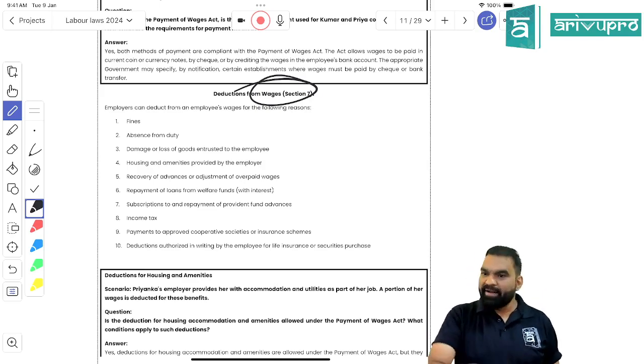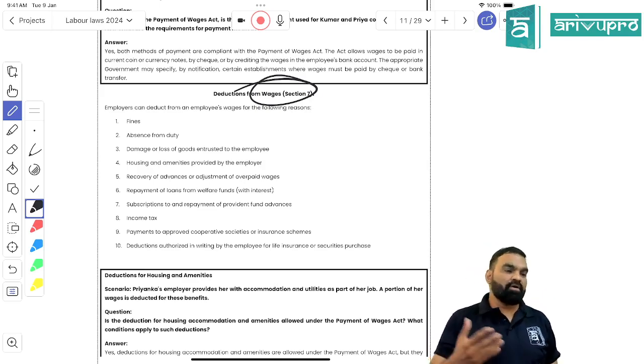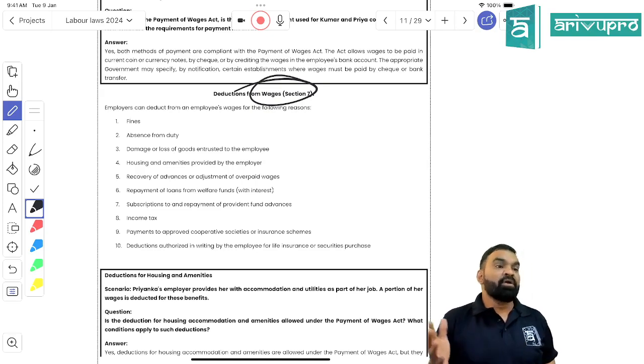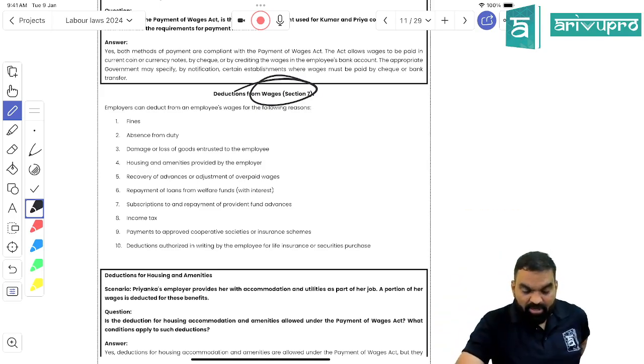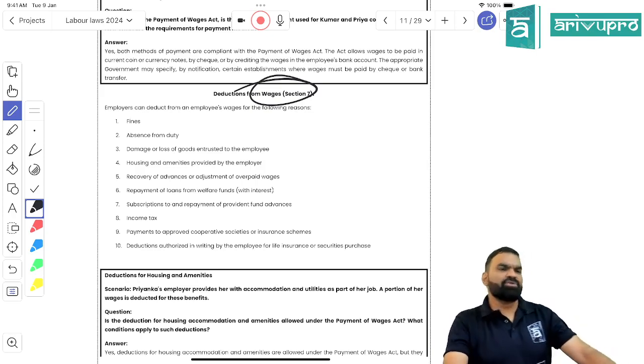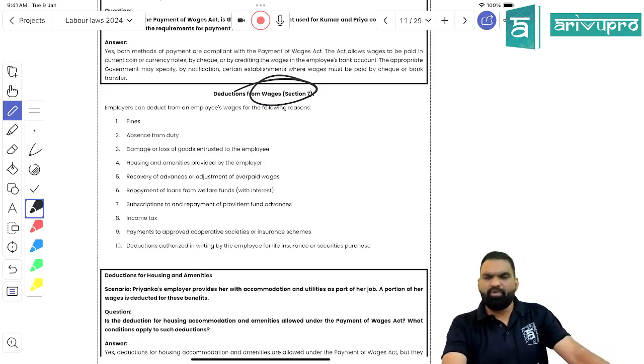It is implied that if your organization is working for 25 days a month and you are working 15 days, you are going to get the payment for 15 days, right? The third thing is damage or loss of goods entrusted to the employee. Here all marketing employees, chartered accountants, and company secretaries working in an organization are provided with a laptop, tab, or mobile phone, right? If you are using someone's property, you have to take care of it as your own, right?